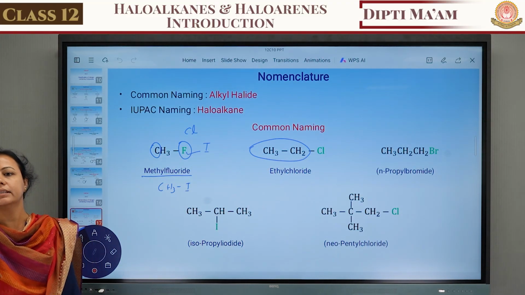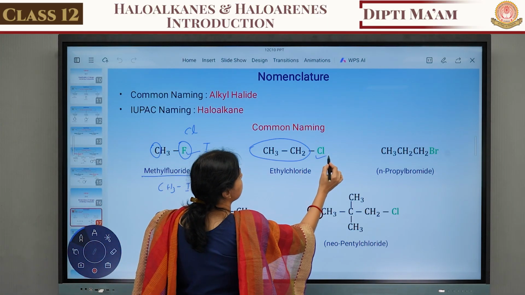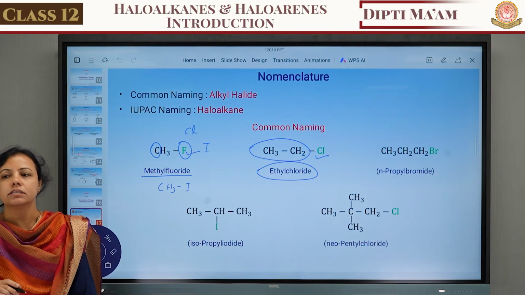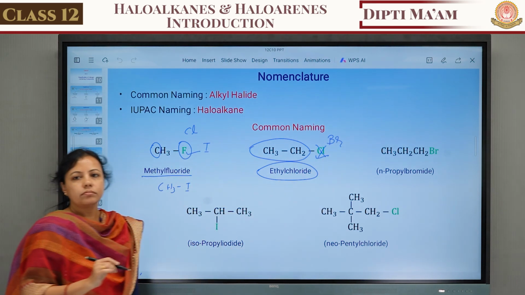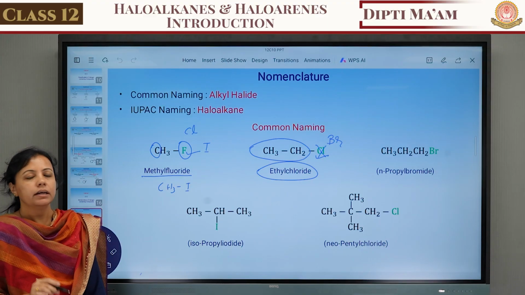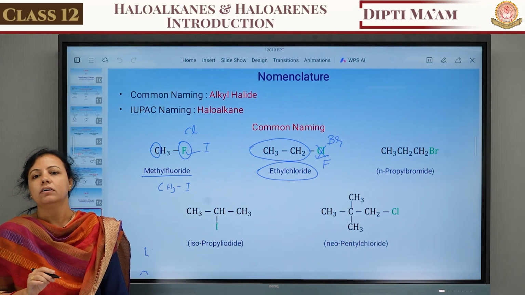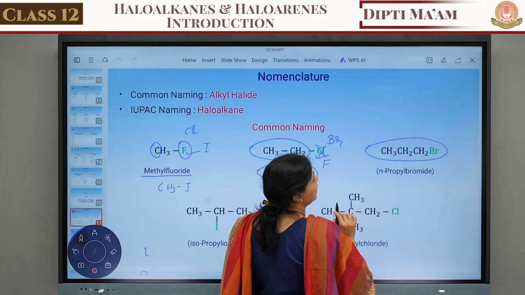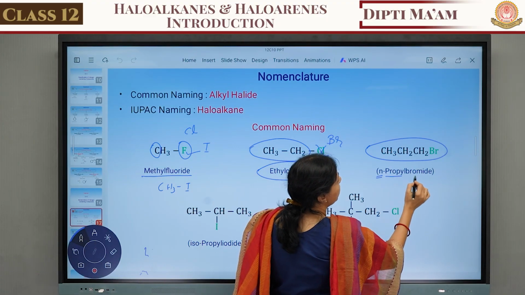Now, instead of the methyl, suppose two carbons are there. If two carbons are there, then the root chain is eth, so here in the common name we use the word ethyl. With chlorine, it is known as ethyl chloride. Instead of the chlorine, suppose bromine is there. What is the name of this compound? Ethyl bromide. Instead of Br, suppose F is attached, then it is known as ethyl fluoride. Okay. Now, those are single chain molecules. If three carbons are there, it is known as n-propyl bromide.